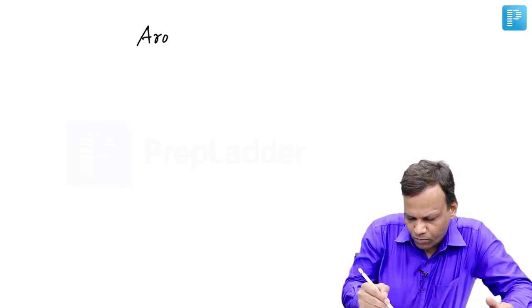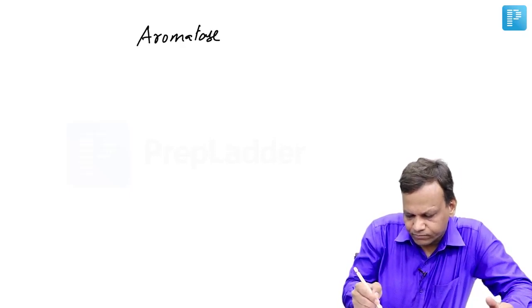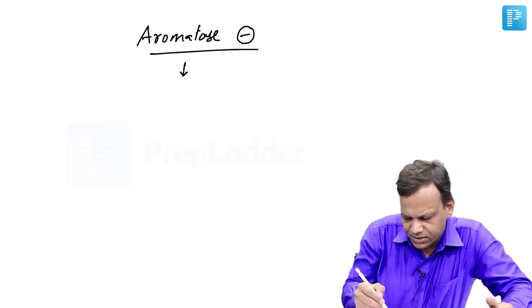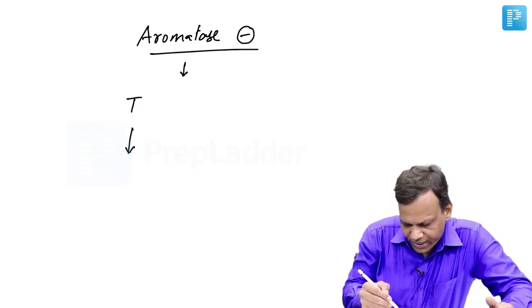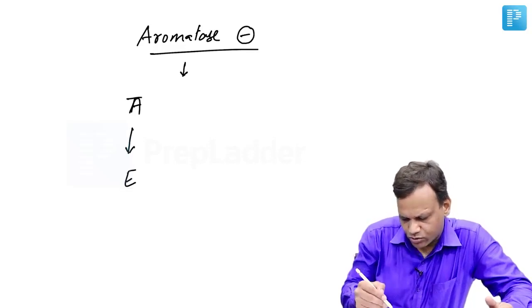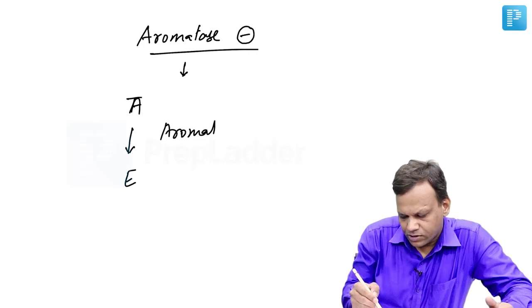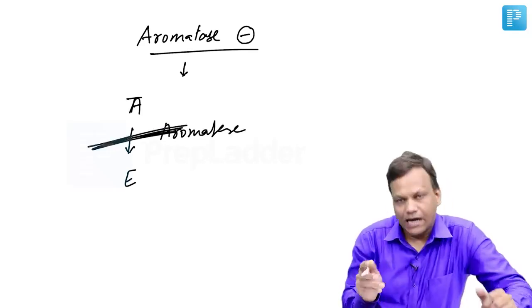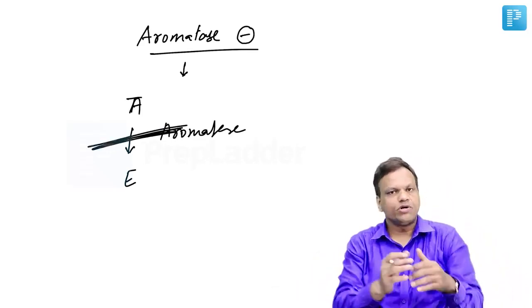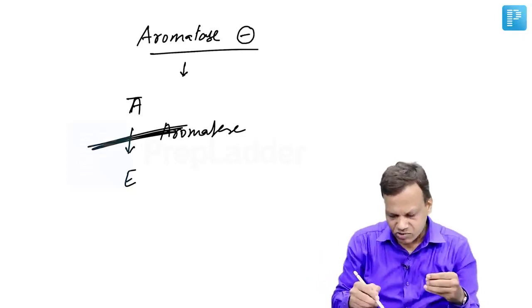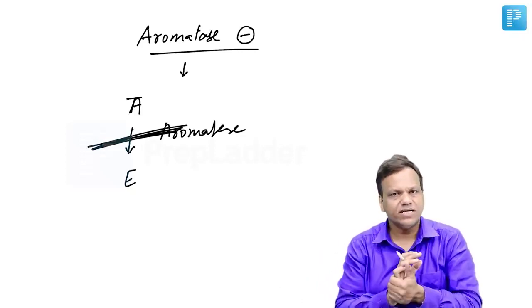Then lastly, we have a group of drugs called aromatase inhibitors. Normally, aromatase converts androgens to estrogens. In postmenopausal females, aromatase is the one which is mainly producing estrogen. So in simple language, if we inhibit the aromatase enzyme, there will be a decrease in estrogens.